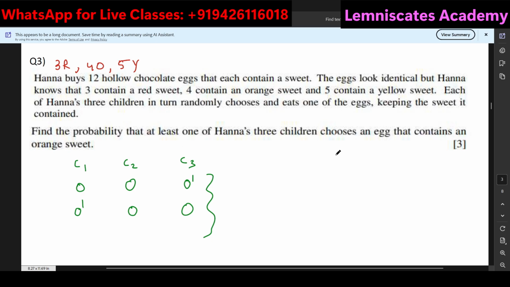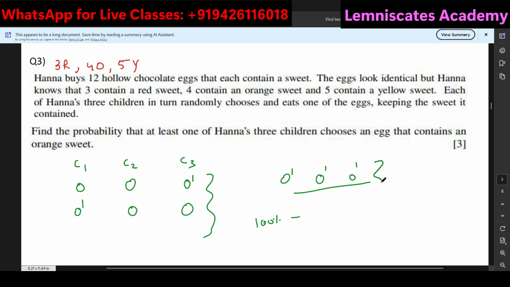Because we are trying to look for at least one orange sweet out of the three children, what I can do is I can first find out what is the probability that none of them chooses an orange sweet. Child 1 does not choose an orange, child 2 does not choose an orange, child 3 also does not choose an orange. If none of them are choosing the orange sweet, and then if I do 100% minus this, it means that at least one of the children will have the orange sweet. That is the probability that we'll be finding.